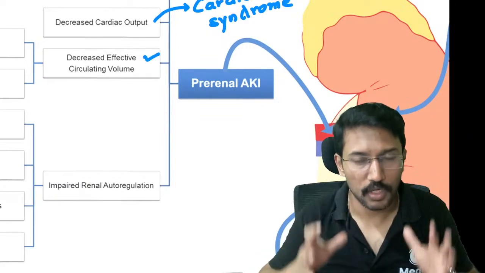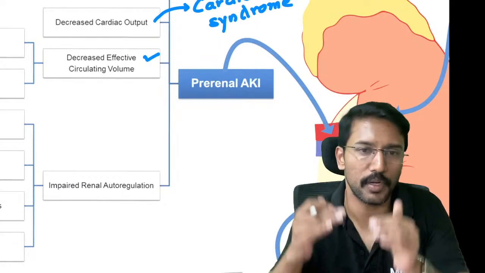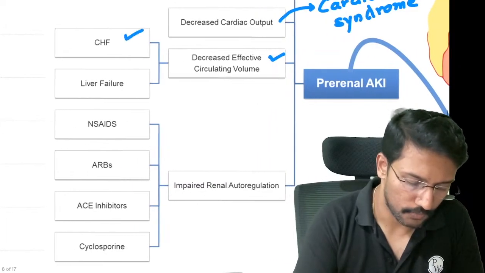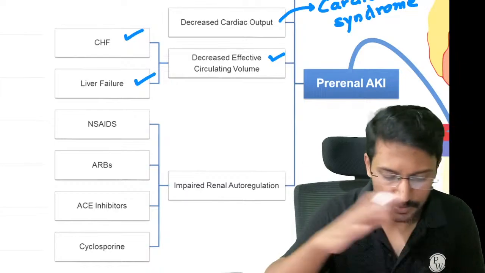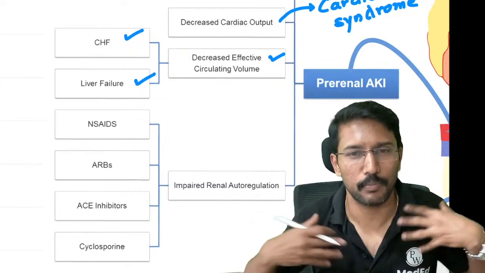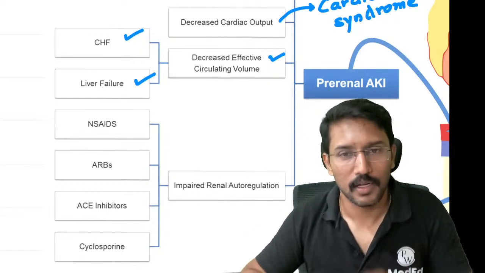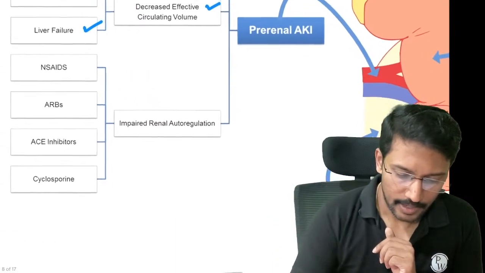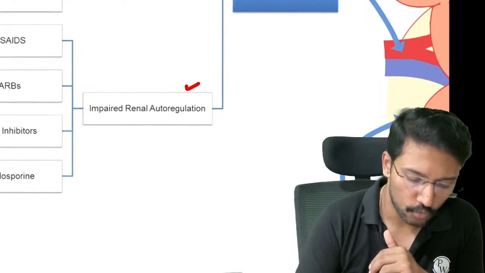Then the third one is decreased effective circulating volume. मतलब टोटल बॉडी वॉल्यूम और फ्लूइड कंटेंट तो नॉर्मल ही है, लेकिन जो सर्कुलेशन में है वो कम हुआ है, राइट? In what conditions can that happen? When you have heart failure, liver failure, right? In such conditions you can have decreased effective circulating volume. तो वॉल्यूम कहाँ पे है? The volume is in third spaces, मतलब pleura में pleural effusion बन गया है, that has caused ascites, that has caused edema, but in circulation the volume is less.